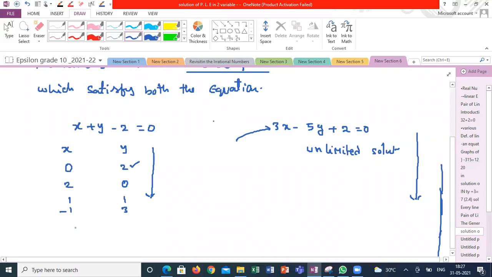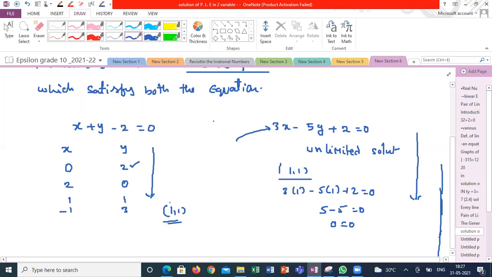Suppose I'm taking x is equal to 1. (1, 1) is satisfying the first equation, as well as (1, 1) is satisfying the second equation also. 3 into 1 minus 5 into 1 plus 2 is equal to 0. 5 minus 5 is equal to 0. 0 is equal to 0. So (1, 1) is the common solution.